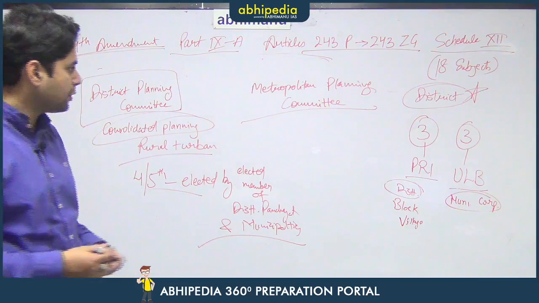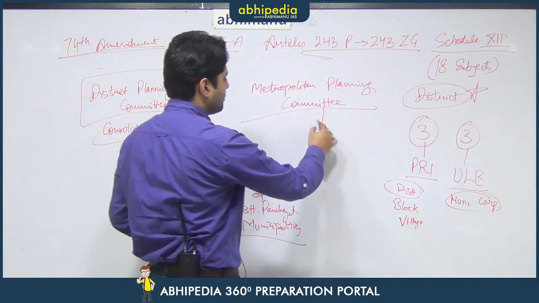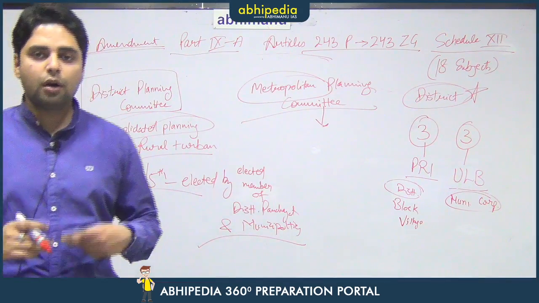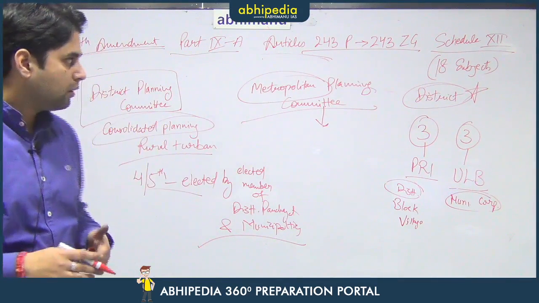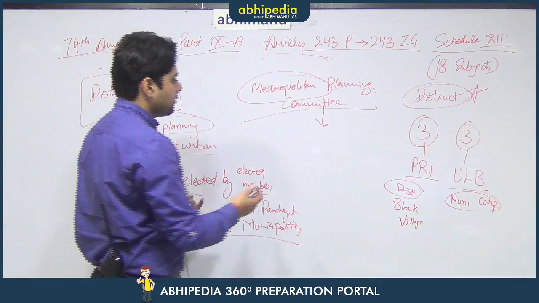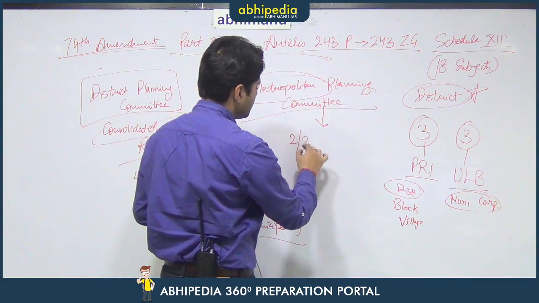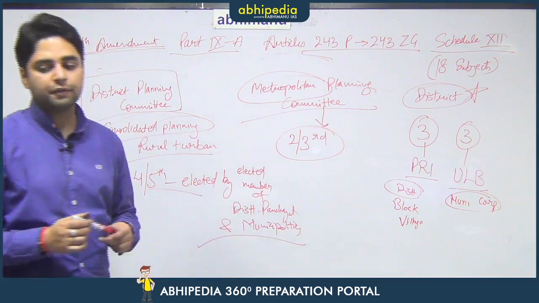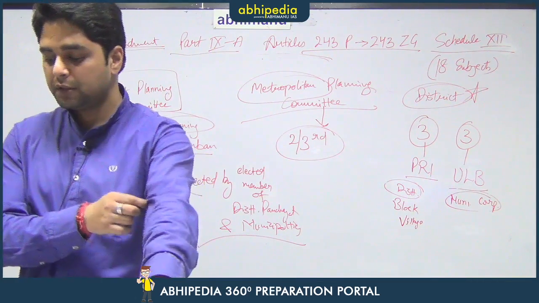As far as the metropolitan planning committee is concerned, metropolitan by definition means those areas which are more urban in nature, which are more populated as well as which have more urban population. So, in this particular body the only difference is that 2/3 of its members are elected and not 4/5. This is the only major difference.